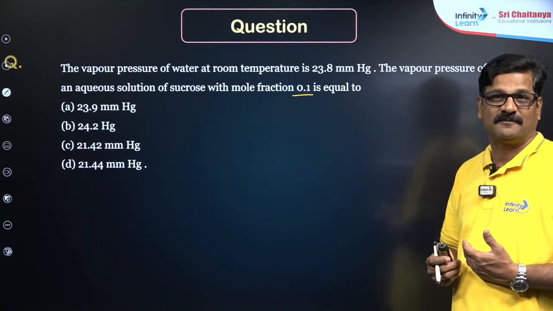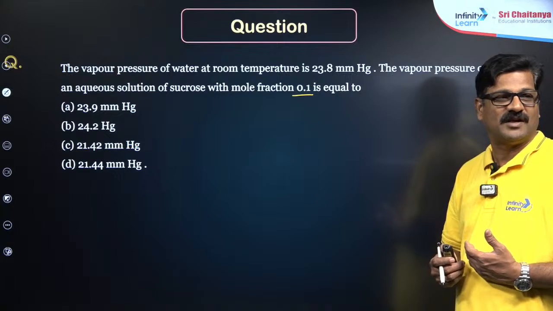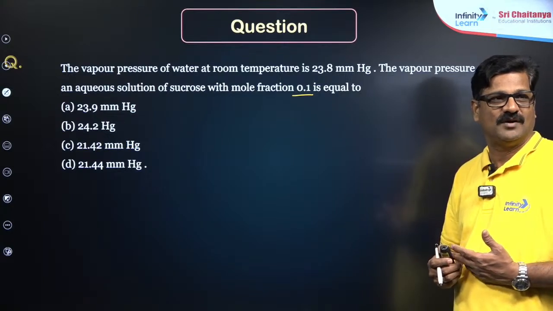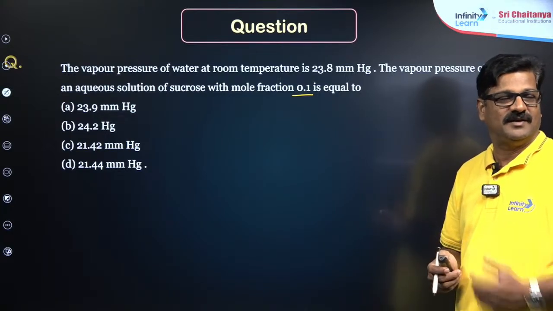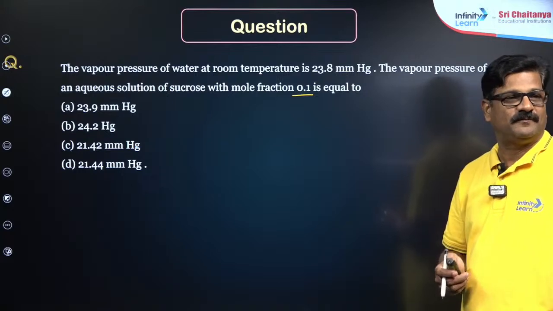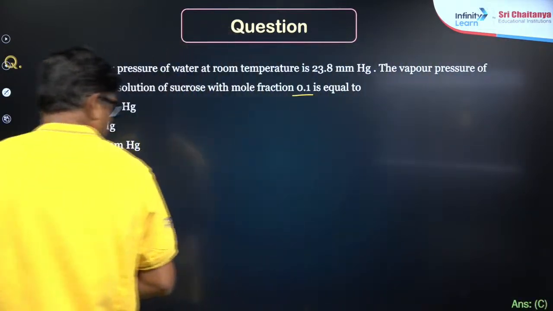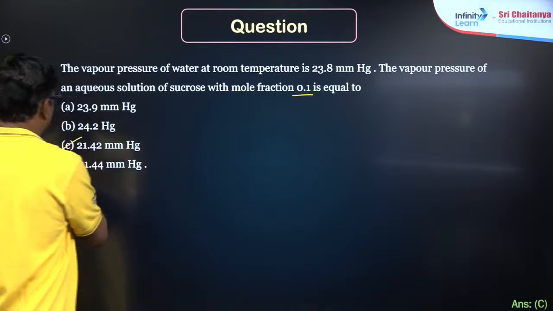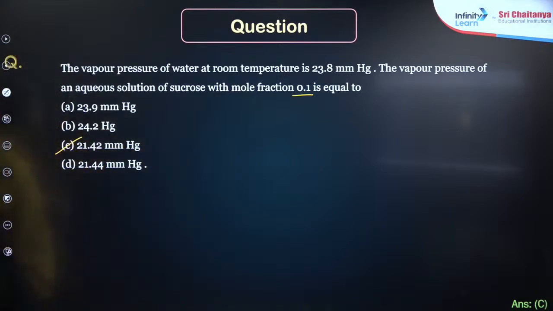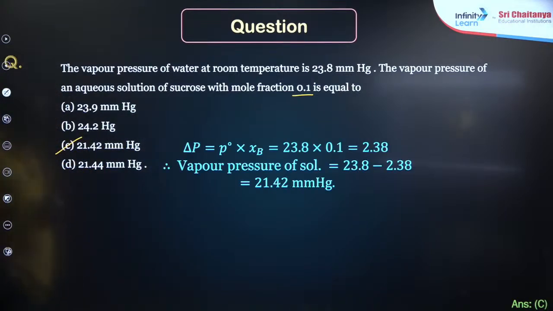What is your answer here? Vishal Mukherjee and Nandu and Madhavi, Anushka Roy. Now this question, the answer is C, so 21.42. How does it come to be? Look at this.